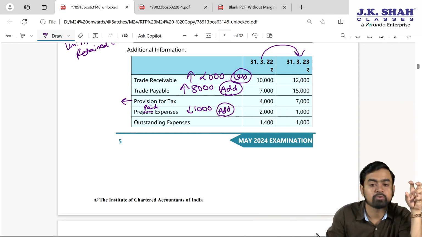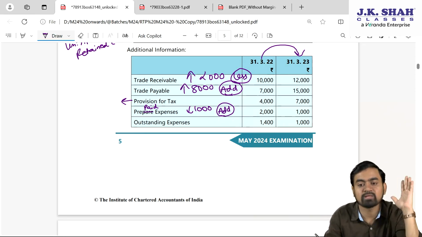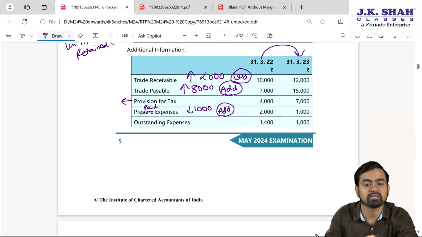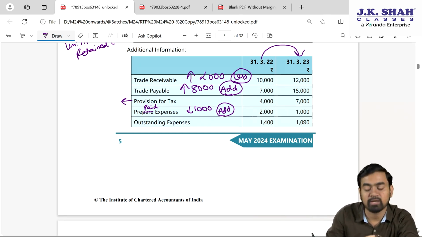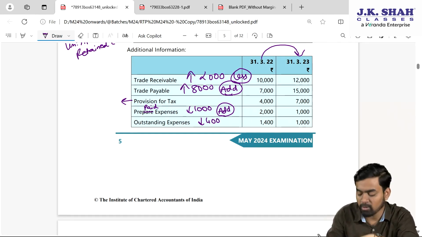Earlier 2,000 we blocked in the last year. This time only 1,000 we blocked. It means 1,000 rupees outflow is avoided is as good as inflow. And outstanding expenses 1,400 to 1,000, there is a decrease of 400. Why? Because 400 rupees we paid, it is outflow.